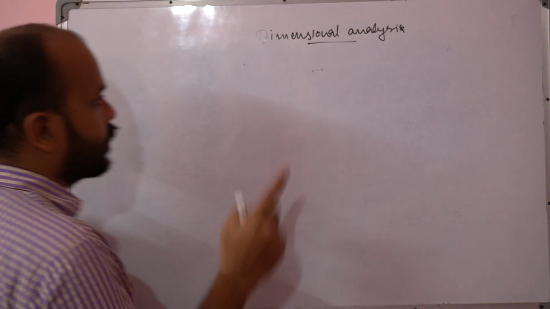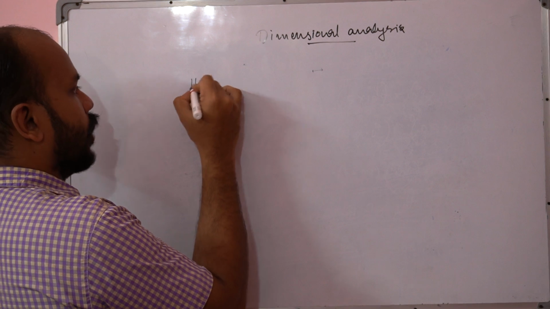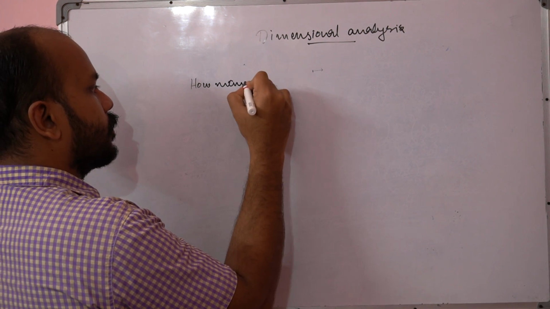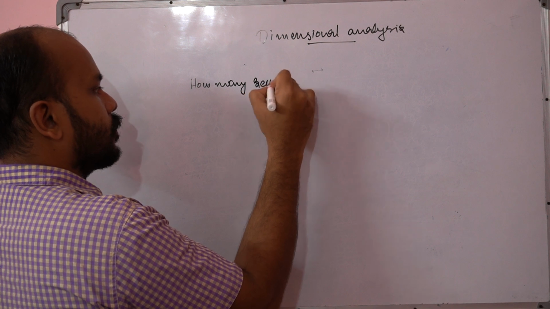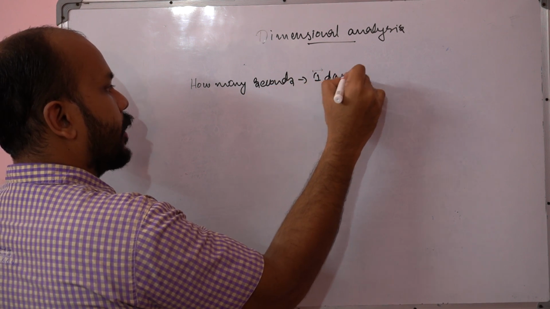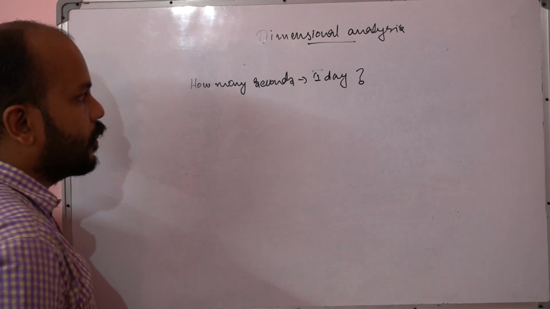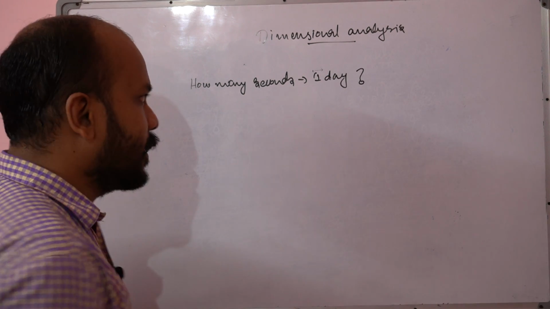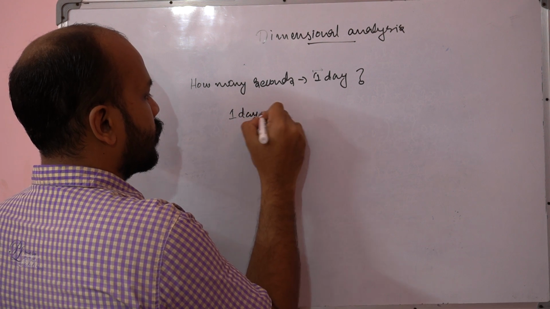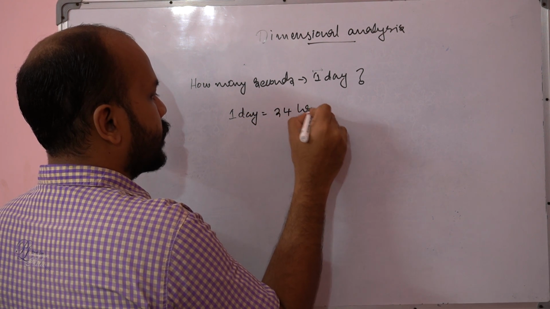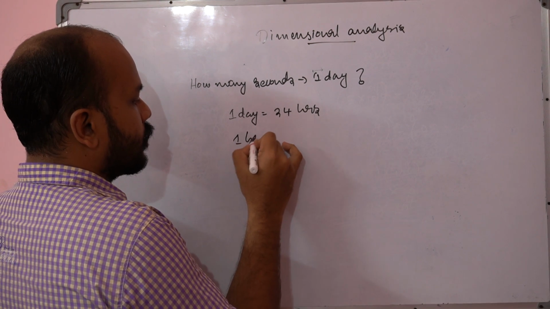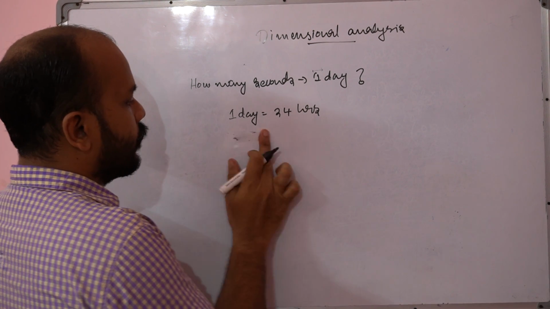Okay, for one question: how many seconds are there in one day? We know that one day comprises 24 hours. Okay, so one hour, I will go in a reverse way.